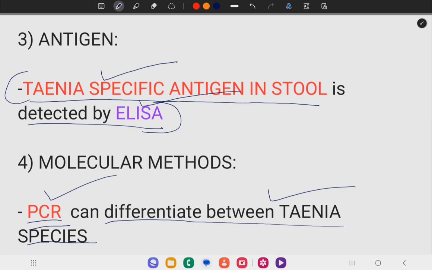Taenia specific antigen in stool is detected by ELISA. Molecular methods such as PCR help in differentiating between Taenia solium and Taenia saginata.